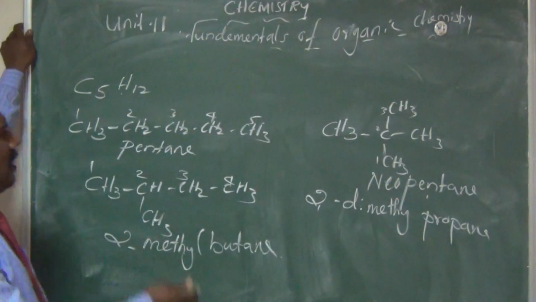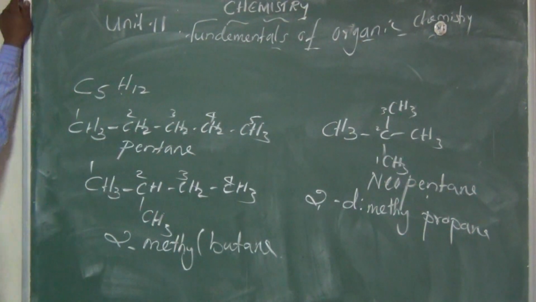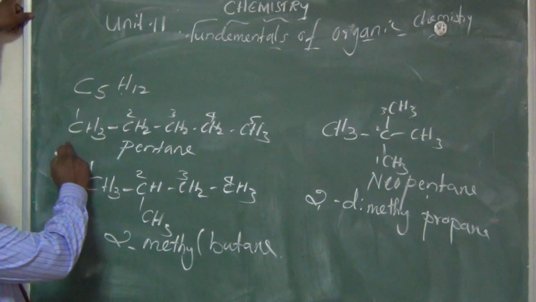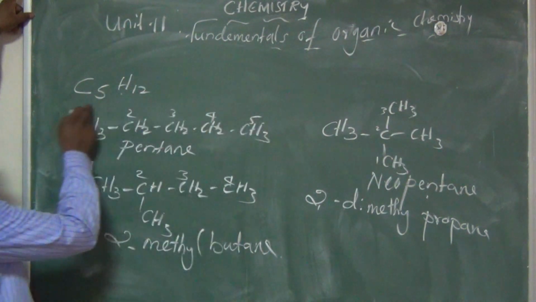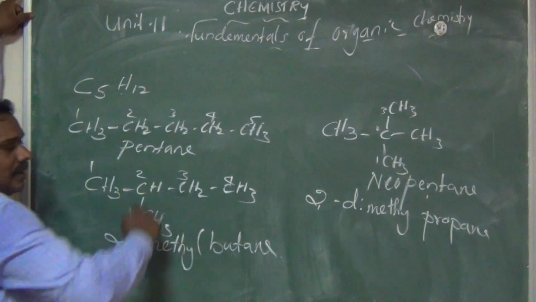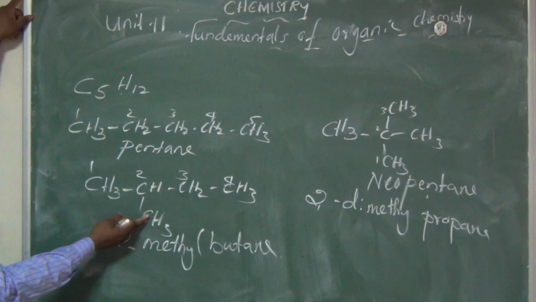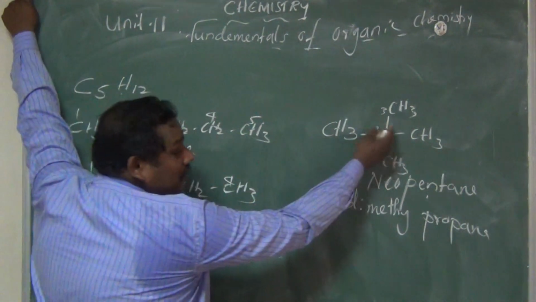Okay, dear children, what do you understand about this concept? The first compound has a linear arrangement, that is a straight chain compound, am I right? Here the number of carbons is 5, here also the number of carbons is 5, and here also the number of carbons is 5.